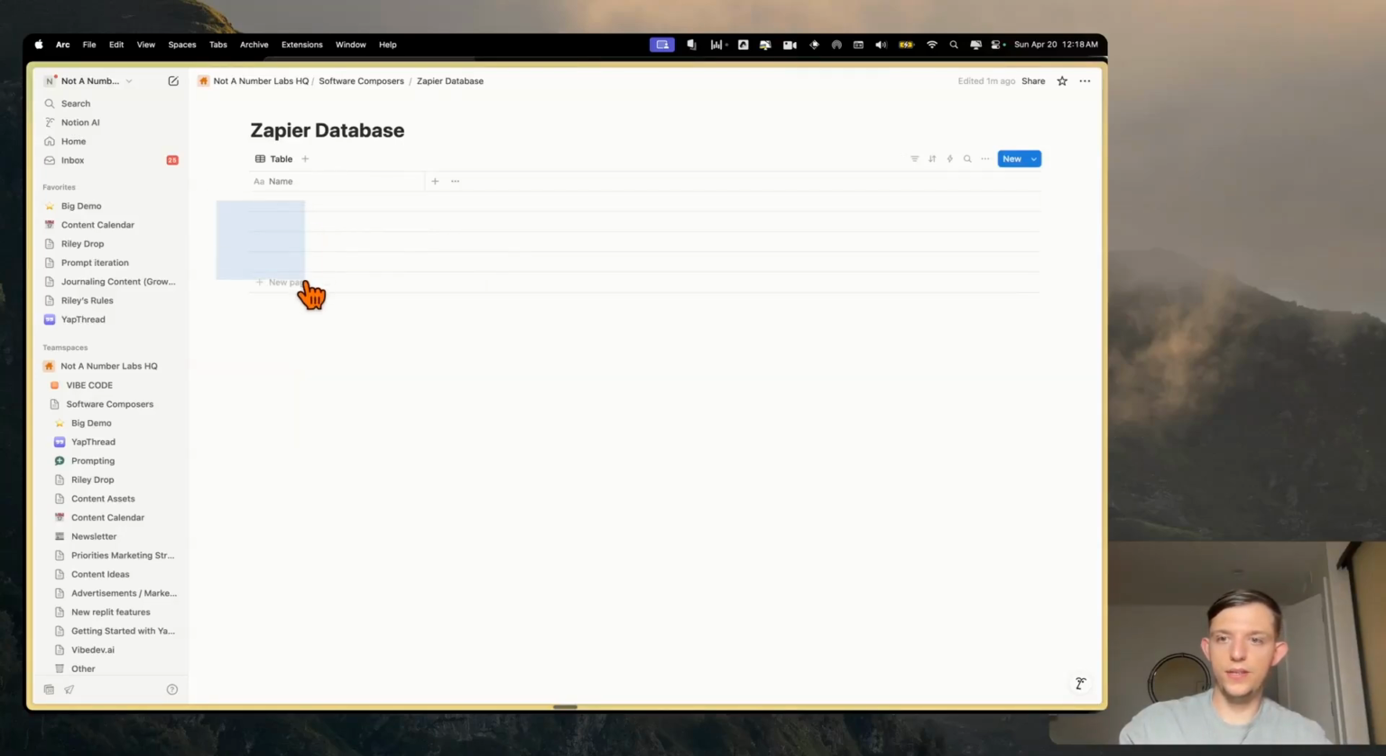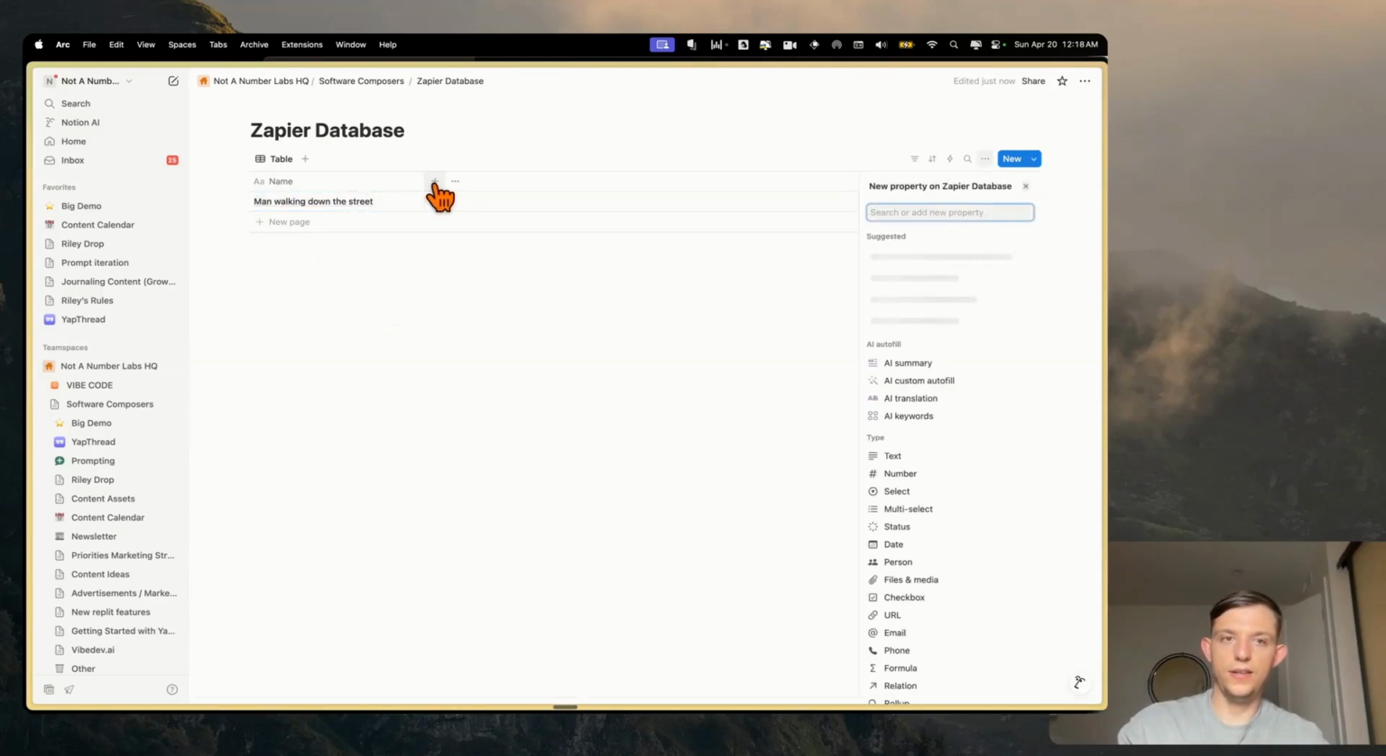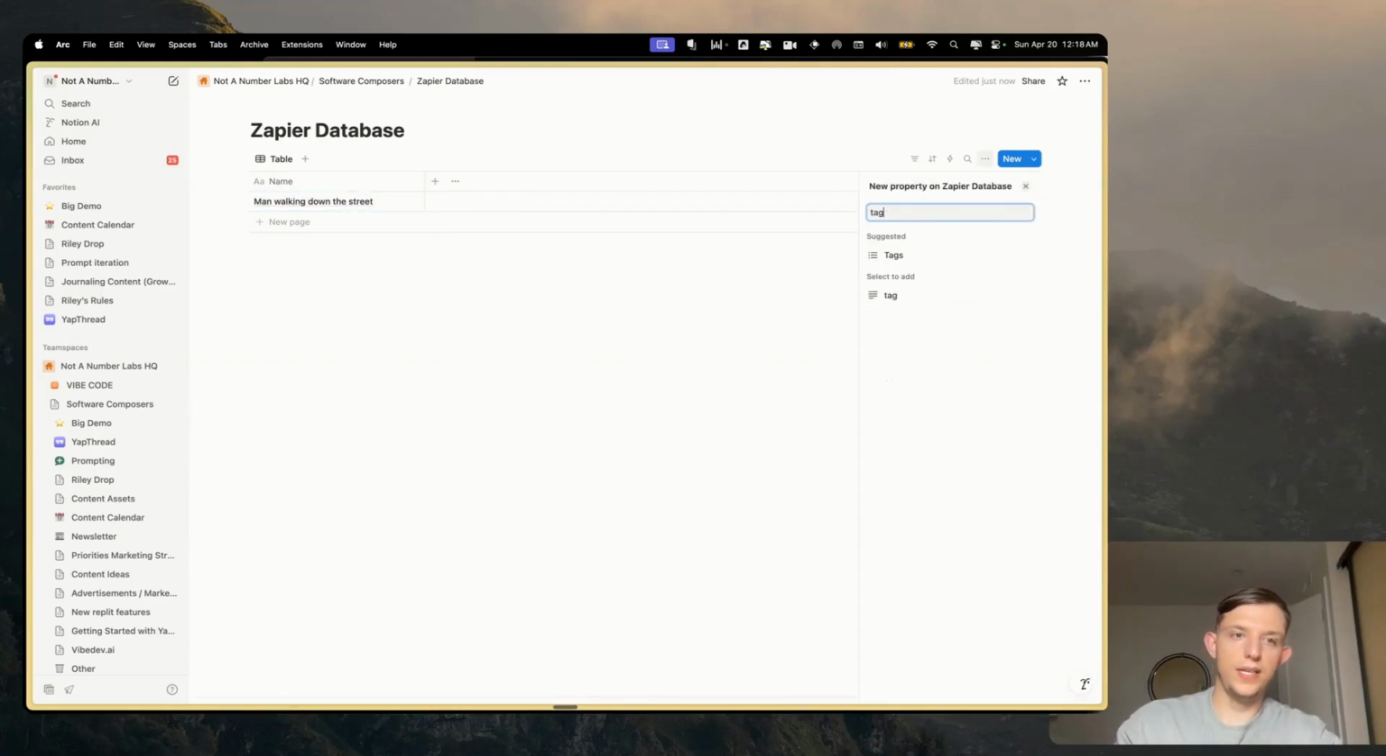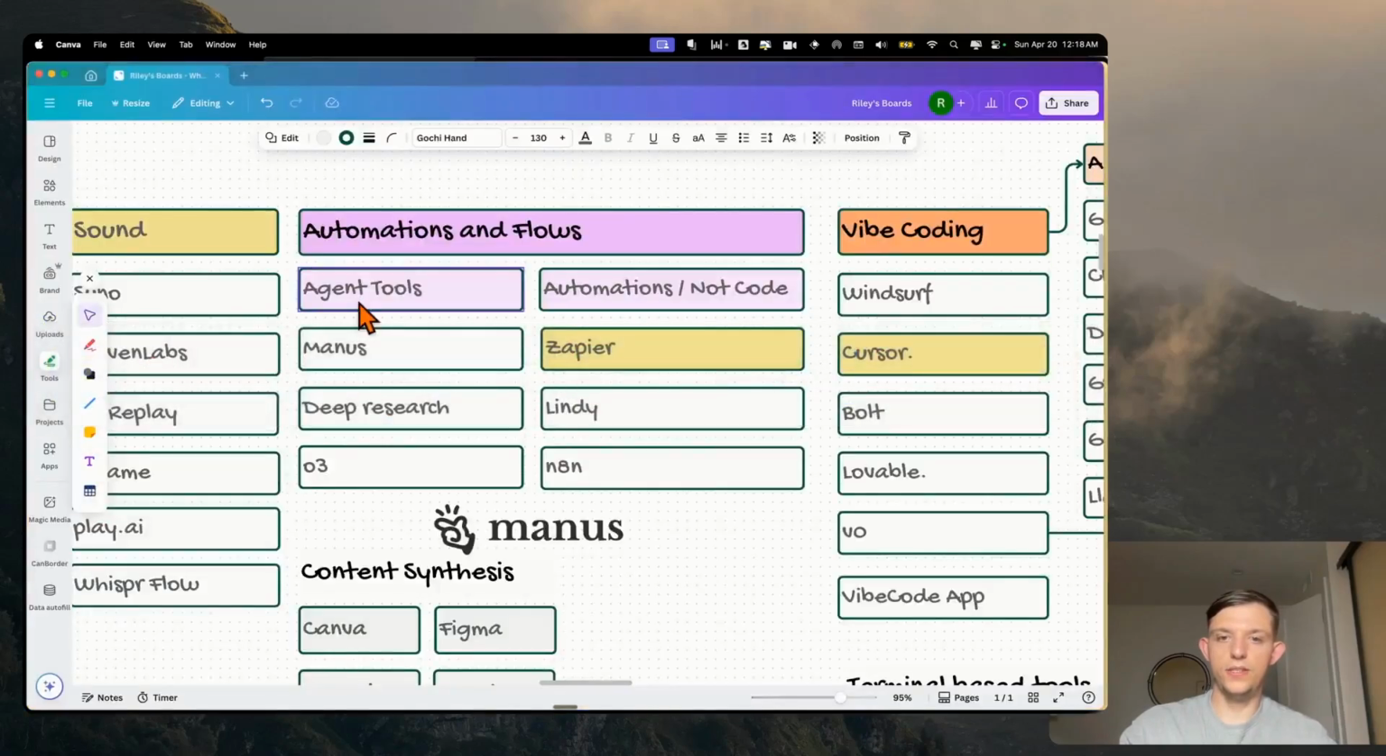So let's add a new one, and we can say man walking down the street. And so we just entered this new title in here. And let's say we have a tag, so we can actually create tags in this, and let's just say image. And so now let's create an automation that generates an image.